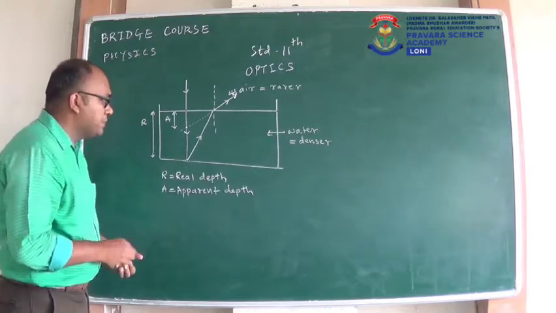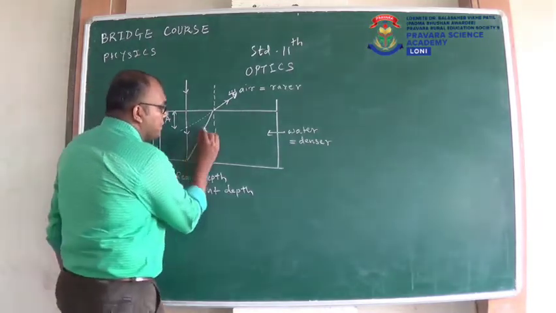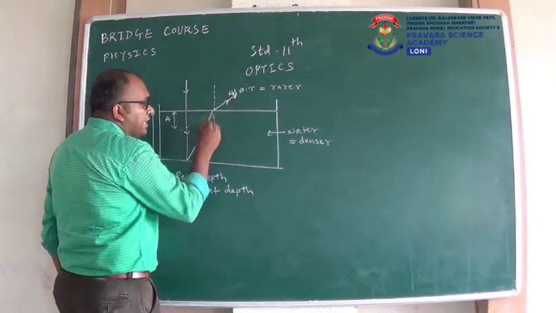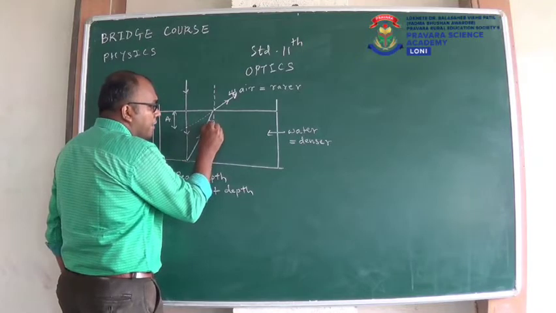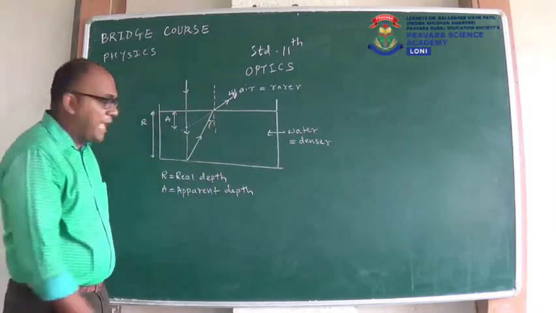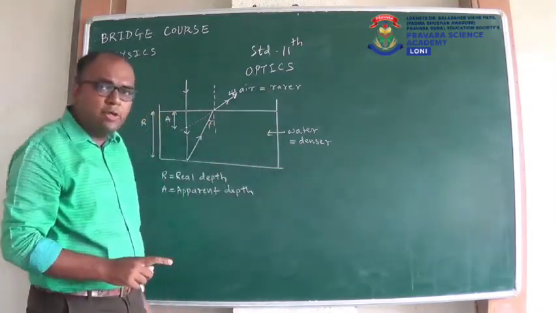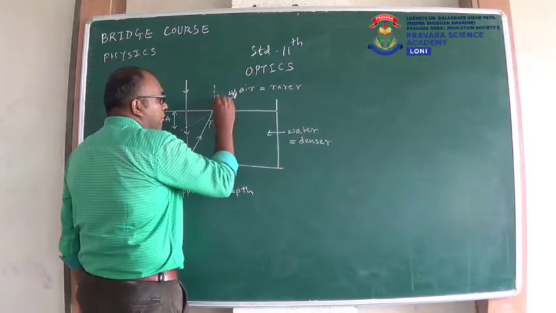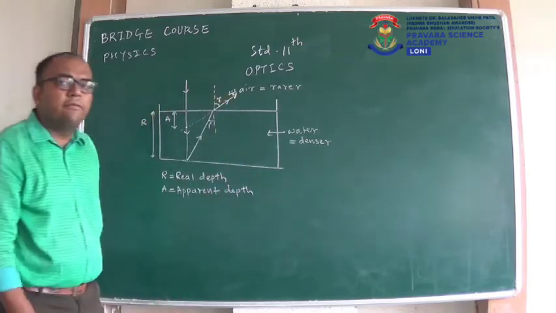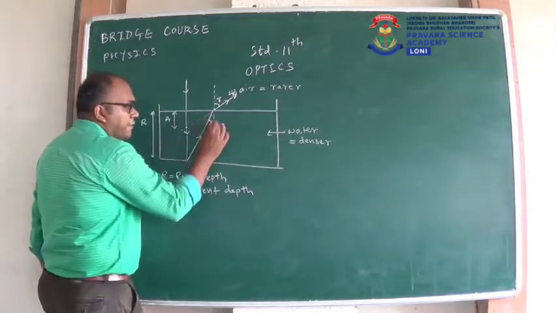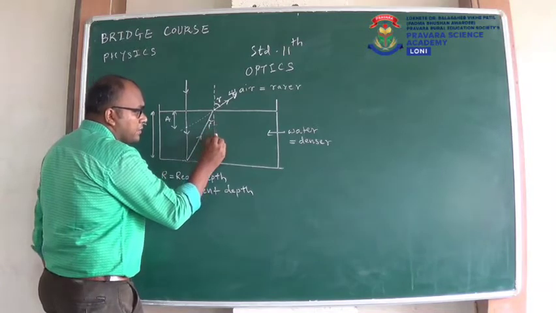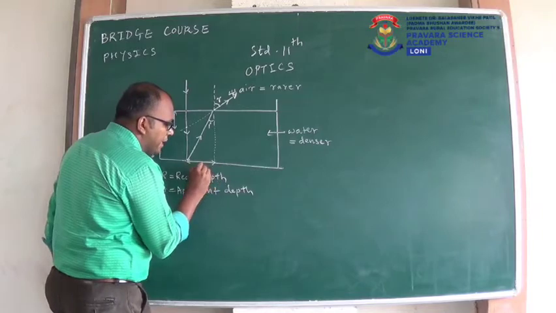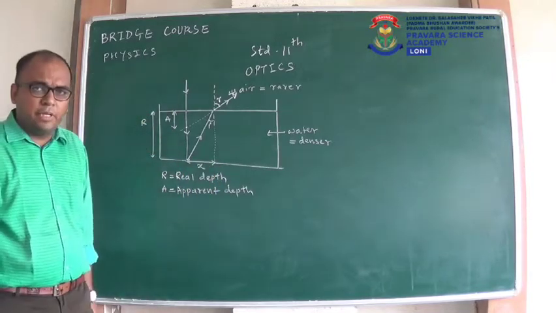I will give here some names. As this ray is coming from this side, this will be our incident ray. So the angle between incident ray and normal, we call it angle i. Because light is traveling from denser medium to rarer medium, i will appear here. And this will be our r, that is angle of refraction. So if I extend this normal up to this, I will consider this distance, suppose I give it the name small x.